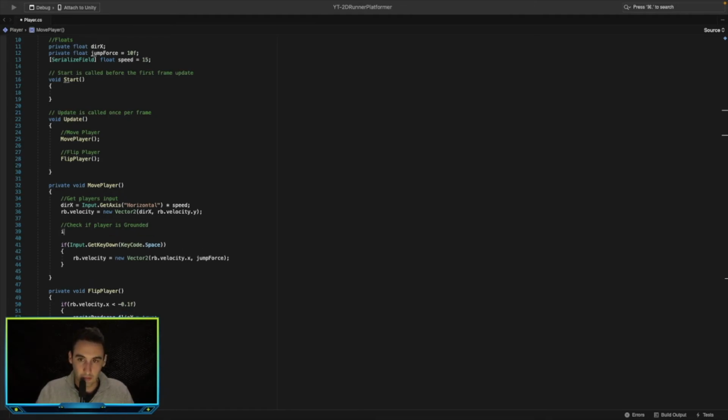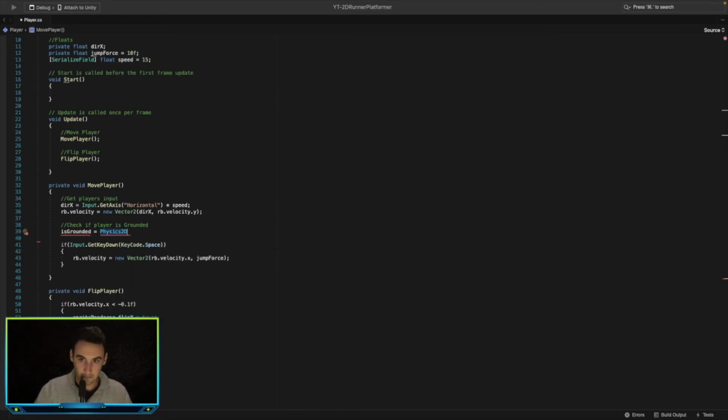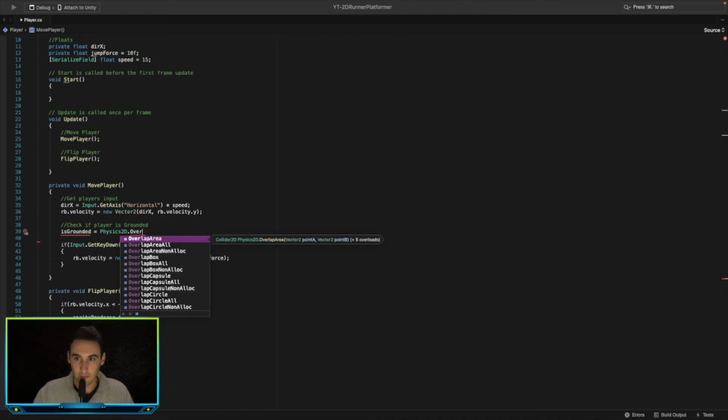Is grounded is equal to Physics 2D, because it's a 2D game, and in 2D games you always want to use the 2D components of the game. Physics 2D dot overlap circle, there it is.